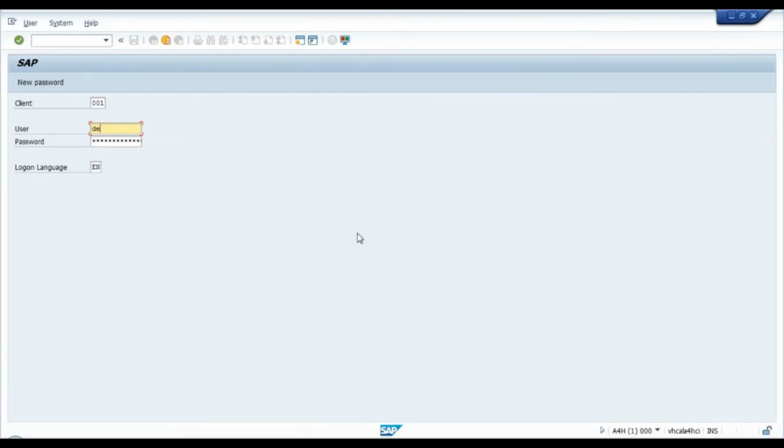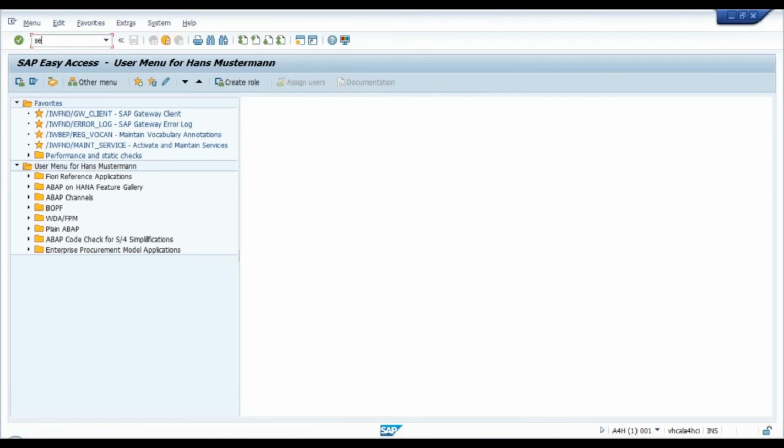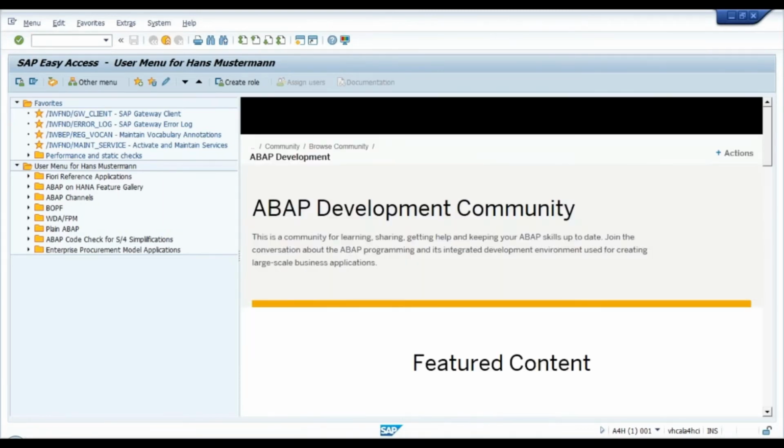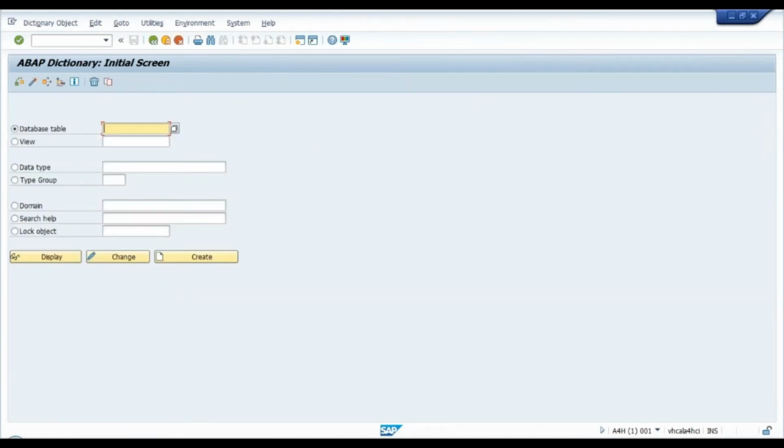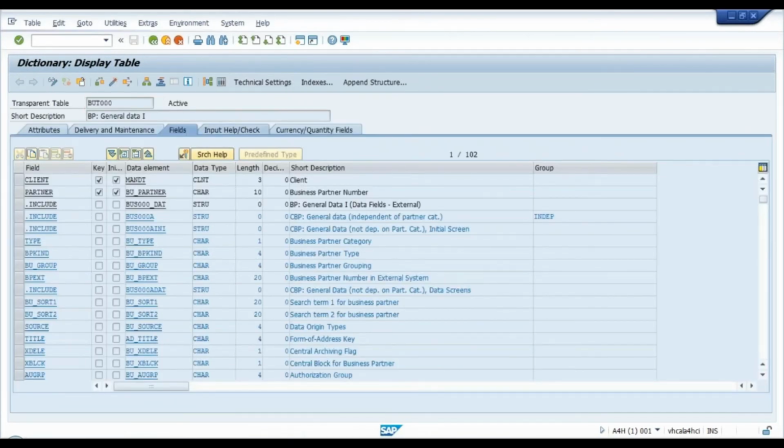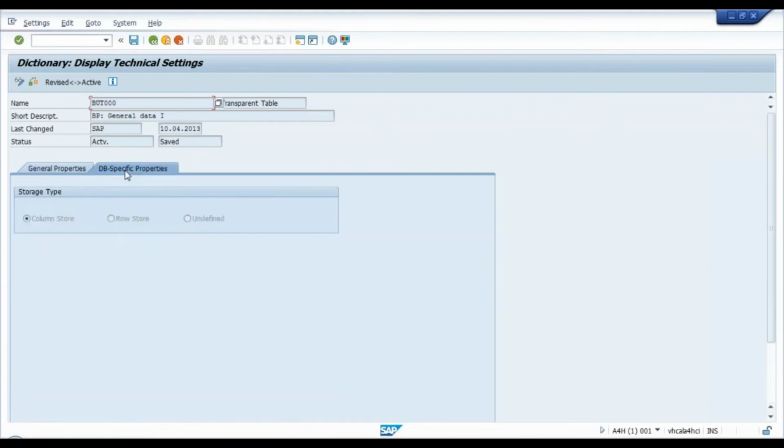Let me show you in the system. This system is already migrated to HANA DB. Let me open a very popular database table. Can you tell me the business partner table name in SAP? Yes, BUT000. Perfect. Let me check technical settings and go to DB specific properties, and you see that when I migrated this system to SAP HANA DB, it automatically changed the storage type to column store.